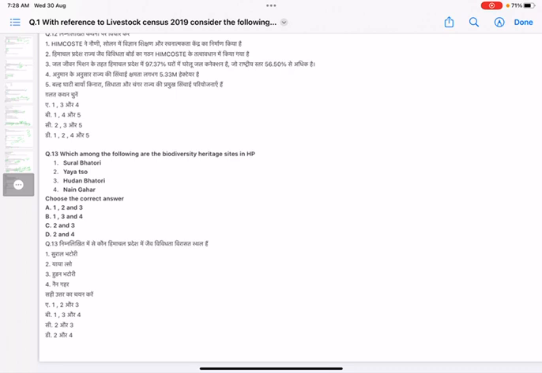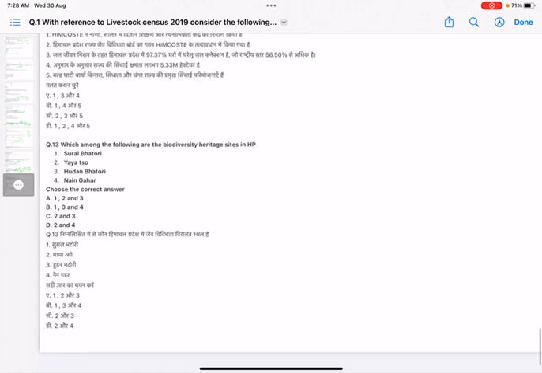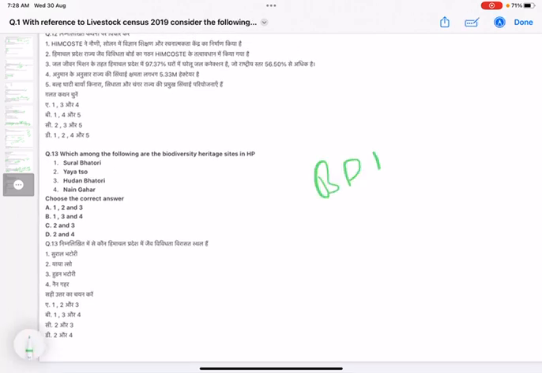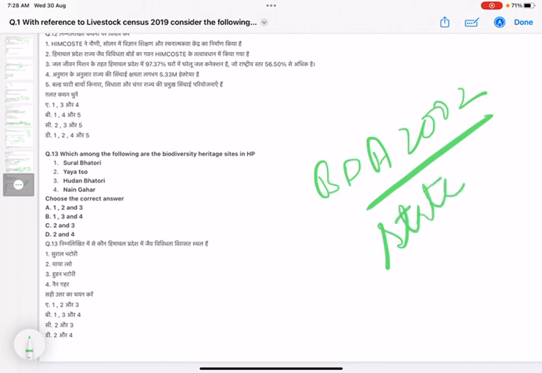This is declared by the state government under the Biological Diversity Act of 2002. Okay. Now, which of these sites are in Himachal Pradesh? Sural Bhatori in Chamba is in Himachal Pradesh, Udan Bhatori also in Chamba, and Nain Gaher in Lahaul Spiti are in Himachal Pradesh.